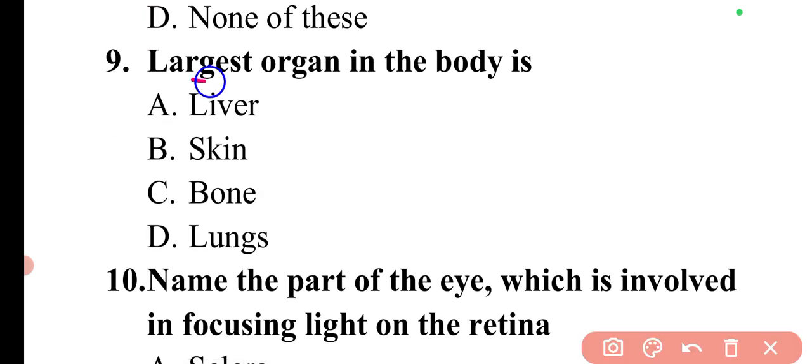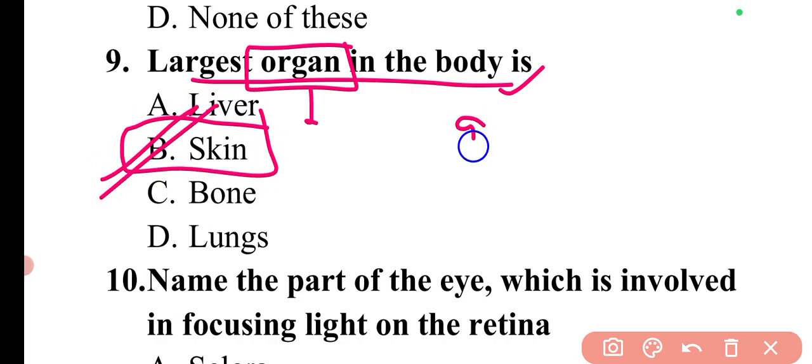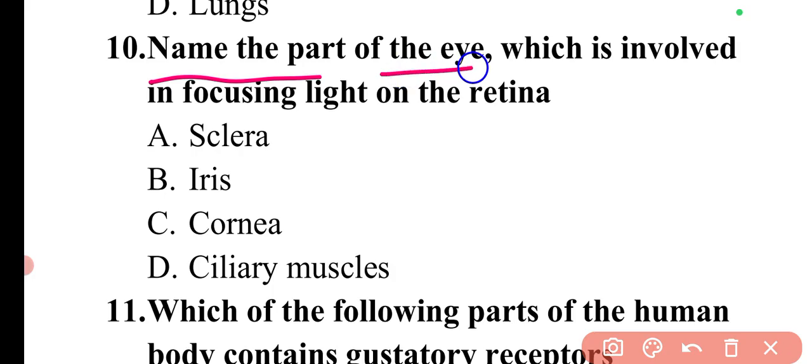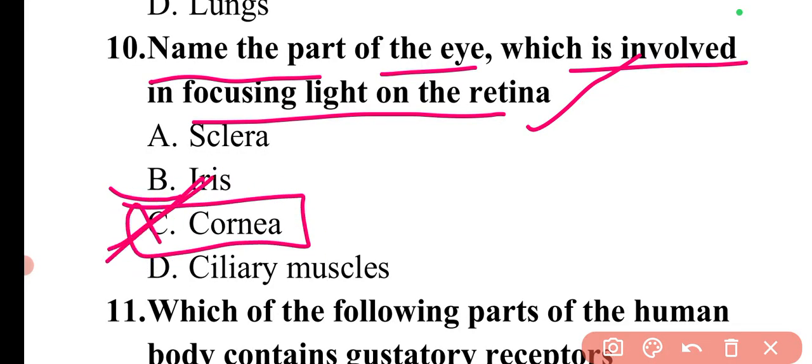Next question is, largest organ in the body. If they are talking about organ, then the largest organ will be the skin. So here option B will be the correct answer. If they are asking about the largest gland, then it will be the liver. Next question is, name the part of the eye which is involved in focusing light on the retina. So the part of the eye which is involved in focusing light on the retina is basically cornea. So here option C will be the correct answer.